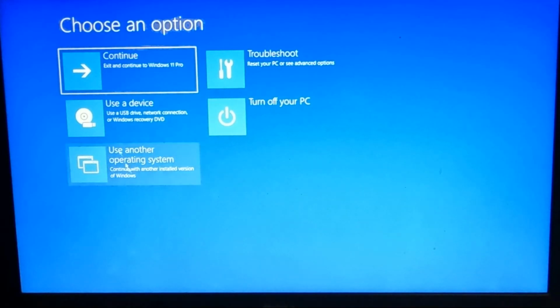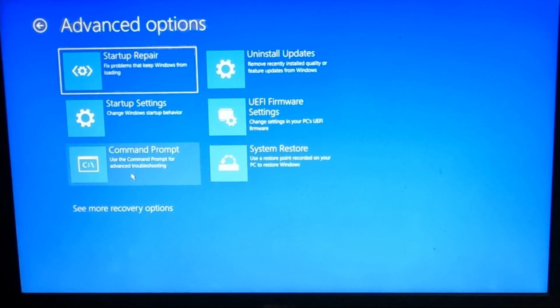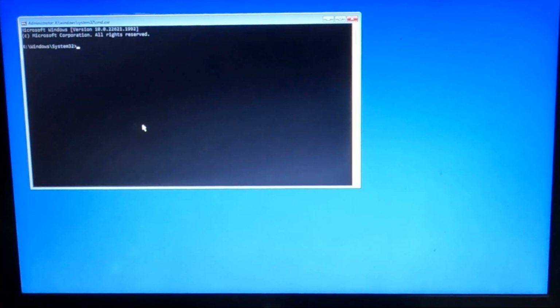So this is the advanced boot option. Click on Troubleshoot, or if you see a screen like this one, you have to click on Advanced options, then click on Troubleshoot, and then you have to click on Command Prompt. So, command prompt. Now you have to make sure your Windows is on C drive.